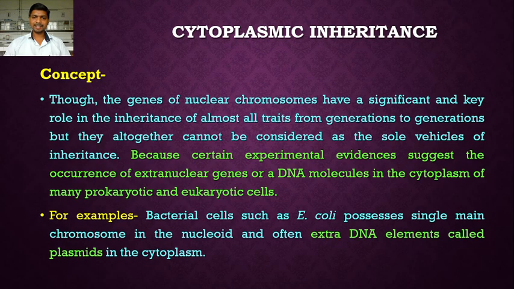So here a bacterial cell, for example E. coli, possesses a single main chromosome that we call the nuclear chromosome. In a prokaryotic cell, for example E. coli, there is not a true nucleus. A primitive nucleus is present, so we call it a nucleoid, like the nucleus. Such chromosomes are present in the nucleoid, and we call it the nuclear chromosome. But in addition to this, the E. coli cell possesses an extra DNA element called the plasmid in the cytoplasm. These are extranuclear genes or DNA present in the cytoplasm that play a key role in cytoplasmic inheritance.